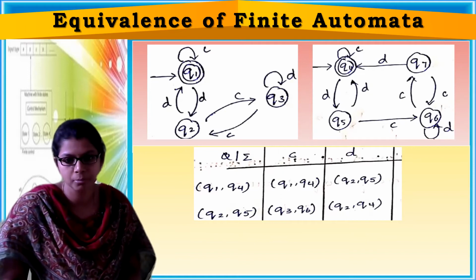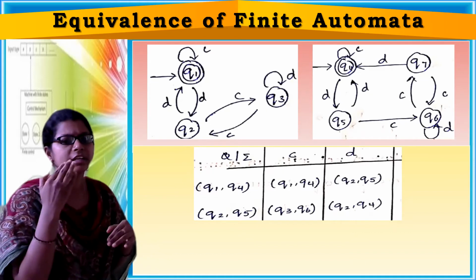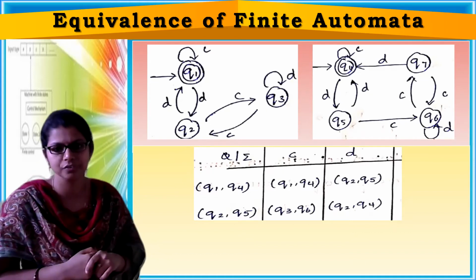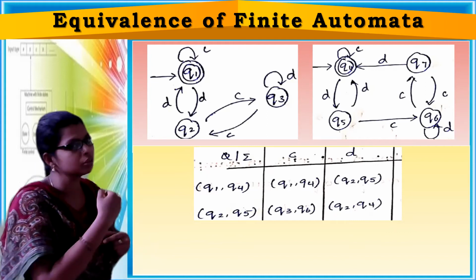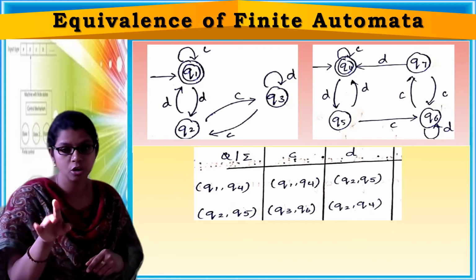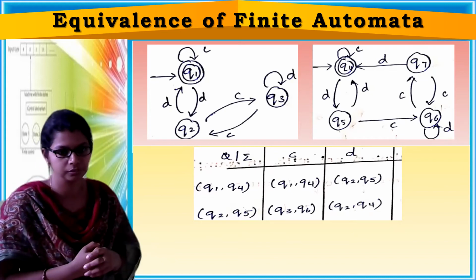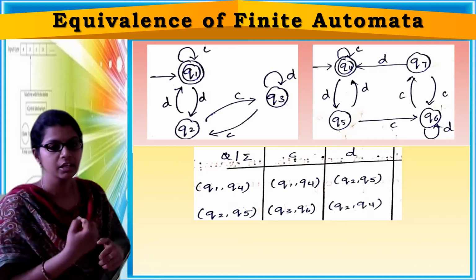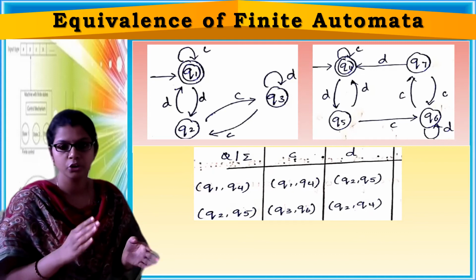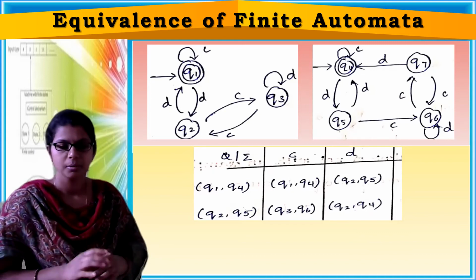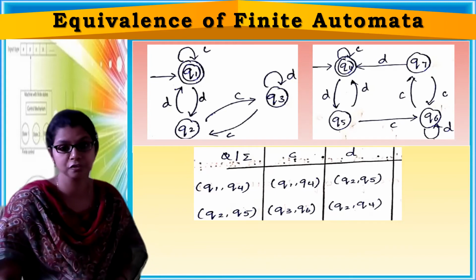Here it's wrong. Q2 comma Q4 is wrong. It's Q1 only. Okay. Now think. Q2 on input symbol D has a transition to Q1. Now Q5 on input symbol D has a transition to Q4. It is not Q2 comma Q4. In the diagram it is shown wrong. It's Q1 comma Q4, because on input symbol D, Q2 reaches Q1 and Q5 reaches Q4. Q1 comma Q4 you are going to get. Both are final states. Then don't stop. It is Q1 comma Q4.